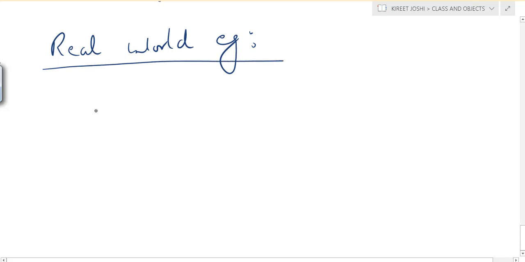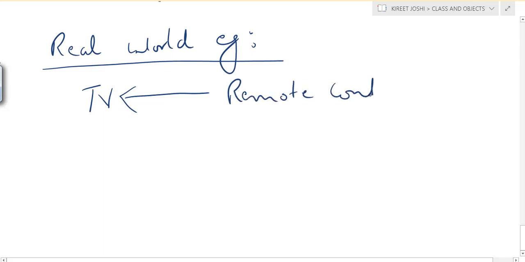If we take a real world example of abstraction, for example a TV, you are accessing the television through a remote control. This remote control is the interface with the help of which you are switching the channels.